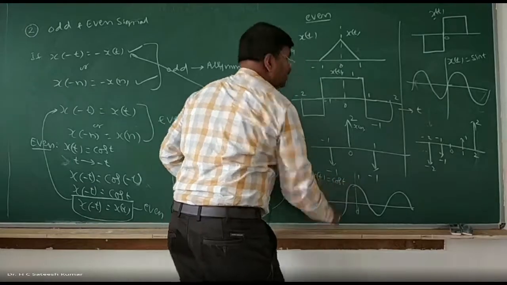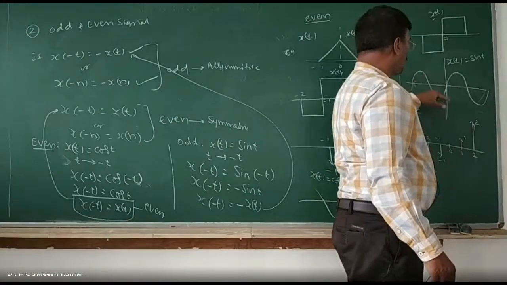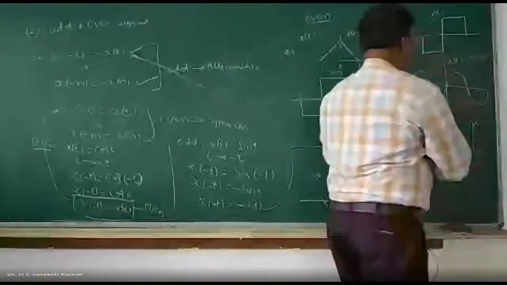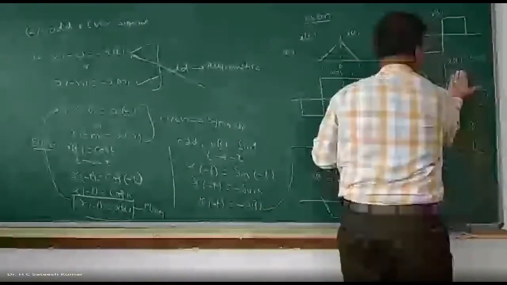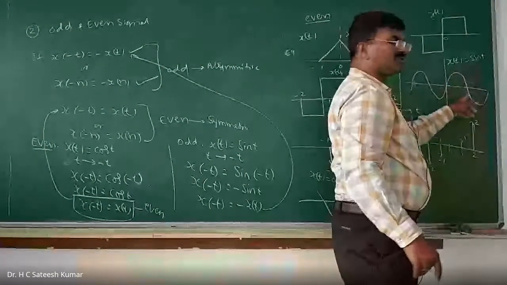If you take this one, sin t is nothing but, if you want to get this one, you fold once here, once here. That is one time. Vertical is amplitude. Horizontal is what? Time. So take this one. You fold it here, and one more fold you do. You will get this. So therefore, sin t is nothing but what?